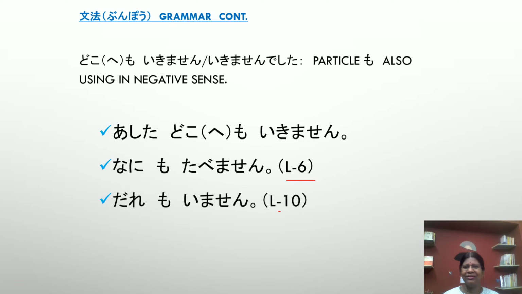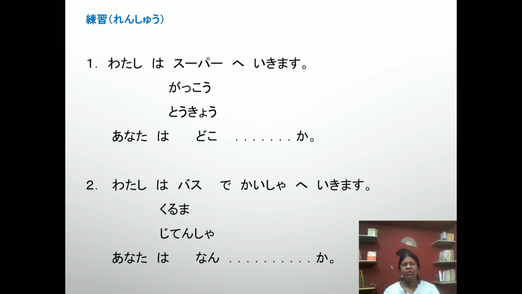Meaning is tomorrow I don't go anywhere. The next sentences, nani mo tabemasen and dare mo imasen, we will learn in our upcoming classes. Hope you understand how to use the mo particle. Please pause the video and write 2 or 3 sentences. To bring improvement in this lesson, there are some sentences given here. Please read them.